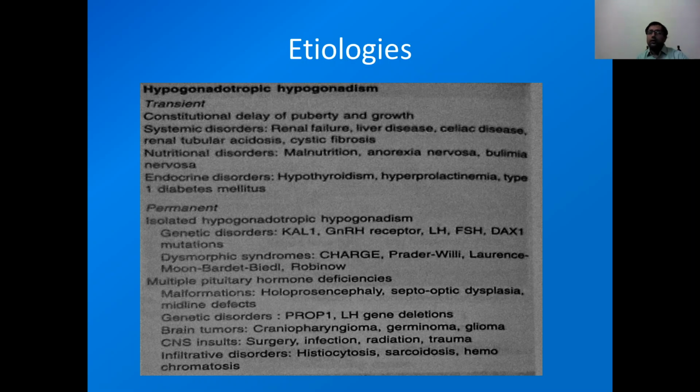Here, the broad class is hypogonadotropic hypogonadism. In this, there are also transient causes due to renal failure, liver disease, anorexia, bulimia, hypothyroidism. Permanent causes are more towards genetic disorders and dysmorphic syndromes.